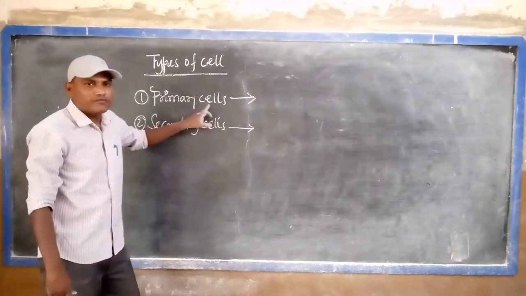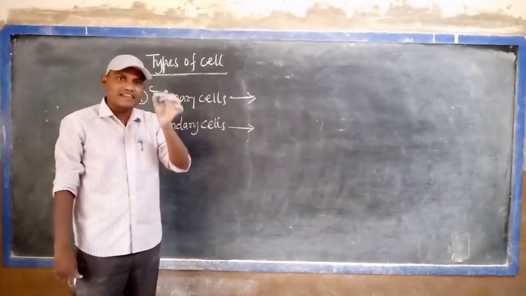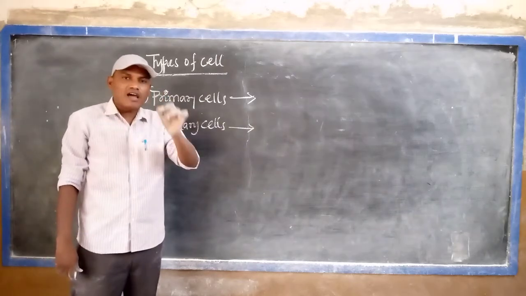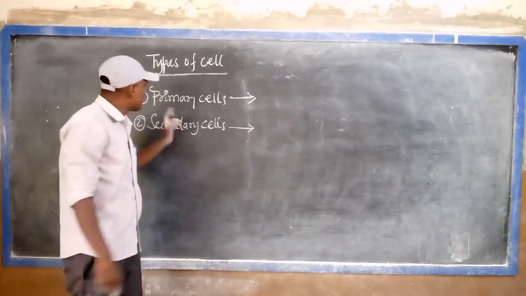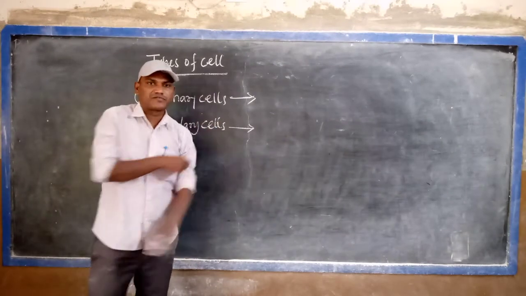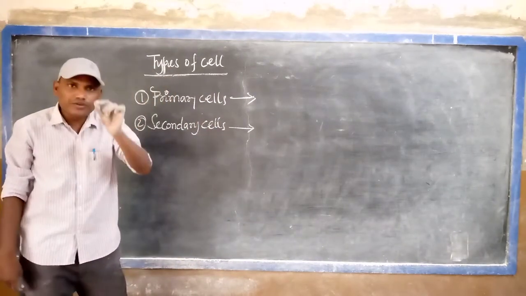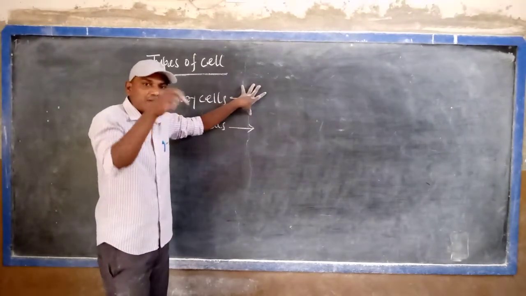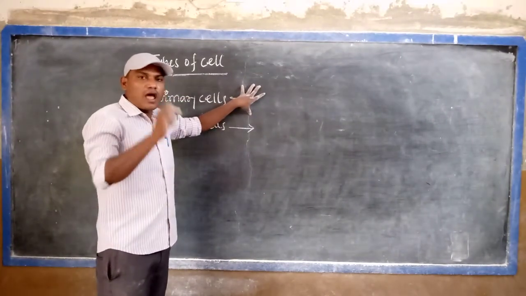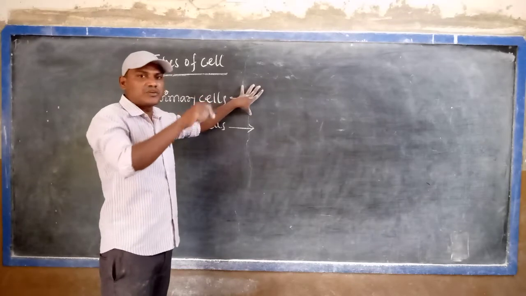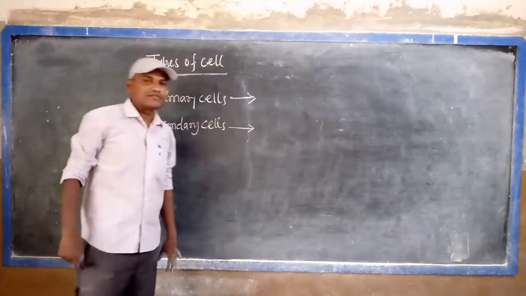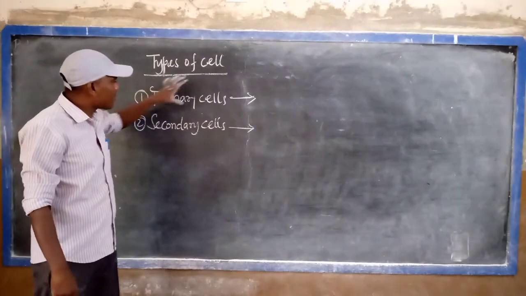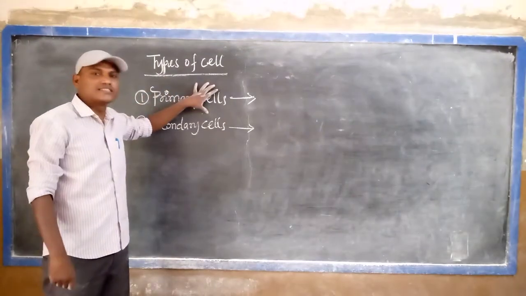A cell which produces electric current in the circuit by a chemical reaction but is not charged again is called a primary cell. Listen very carefully. Not being charged again means the chemical reaction is irreversible. That's why these cells are called primary cells.